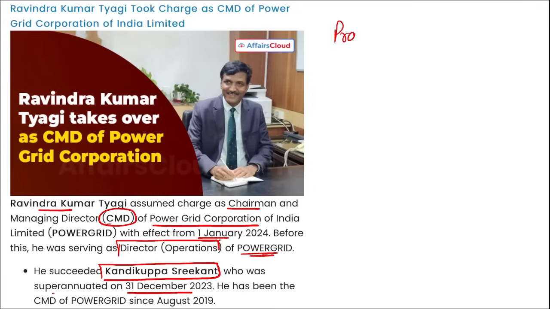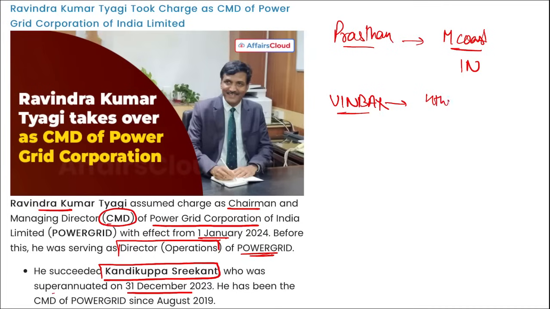The next, tell me Prasthan. Where was this held, this exercise? This was held off Mumbai coast, right? It was conducted by Indian Navy. Then Winbex. For this Winbex, it was the 4th edition. And where was this held? It was held in Hanoi, right? Next thing, tell me who has won the Champion of Change Award? Bipin Chandra has won the Champion of the Change Award.